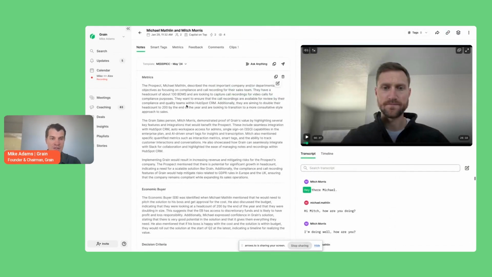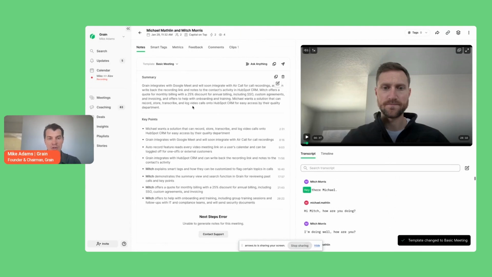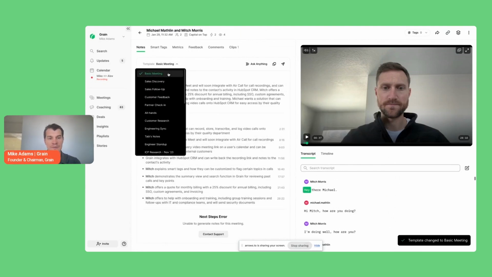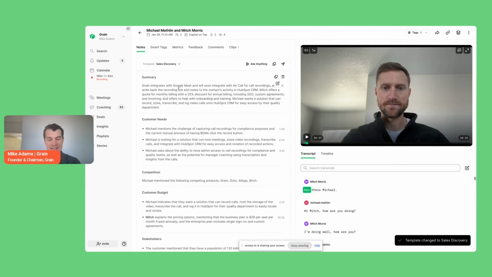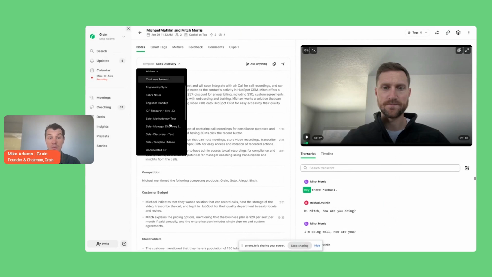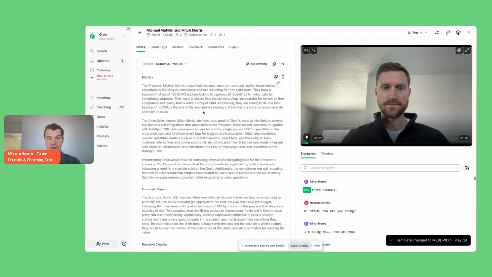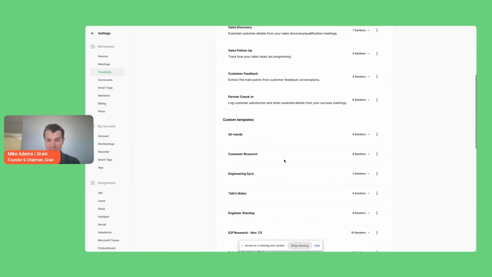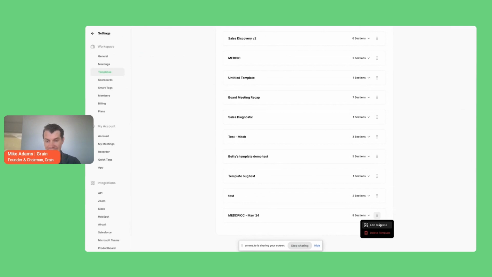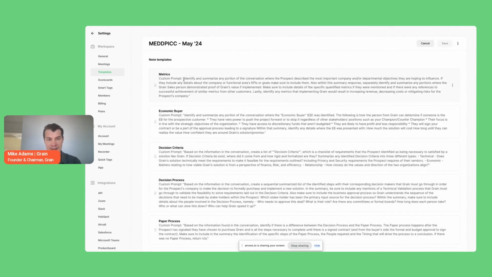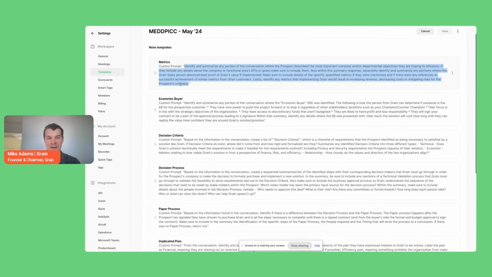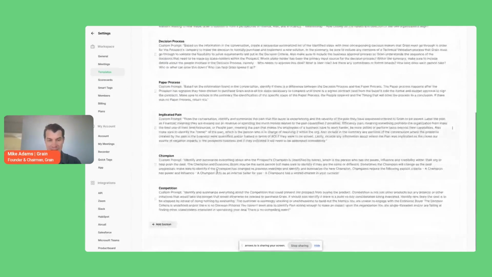One of the cool parts of Grain is that you can really easily create different templates and run those templates across your calls, and then it will summarize the notes to be exactly what you want. In this case, we're following a MEDDPIC methodology, which is a custom template that I made. We have some out-of-the-box ones, but if we go to edit template, I identified all these prompts that were representative of how we define MEDDPIC at Grain, for metrics, economic buyer, et cetera.